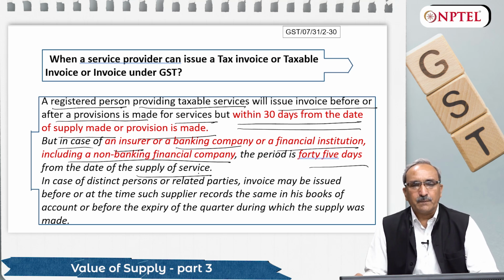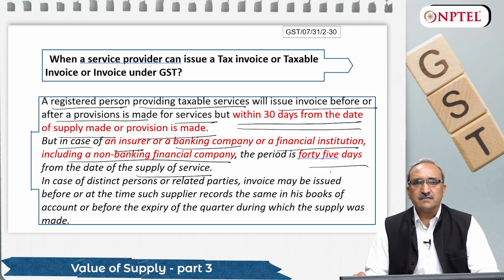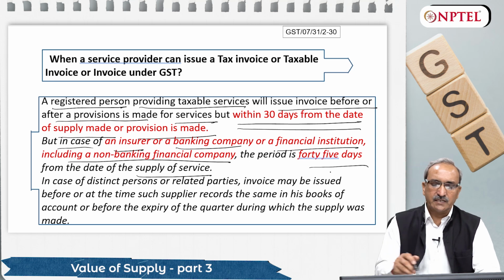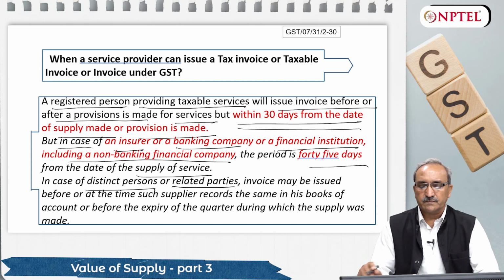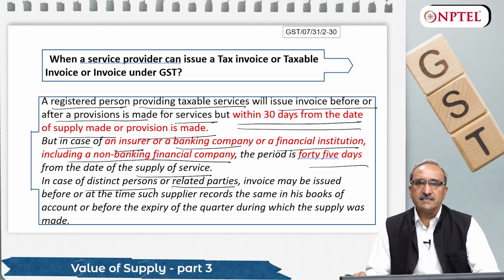So they can raise bill up to 45 days. If they don't raise bill within 45 days, what is the implication? We will discuss during time of supply. Further it says, in case of distinct persons, related parties. Distinct person is a concept given by GST. You may refer to the definition of distinct person, but it is nothing but a related party, we can say, for the discussion of this part.